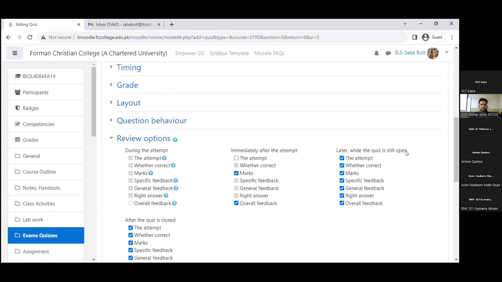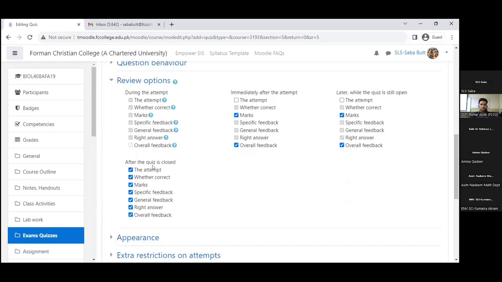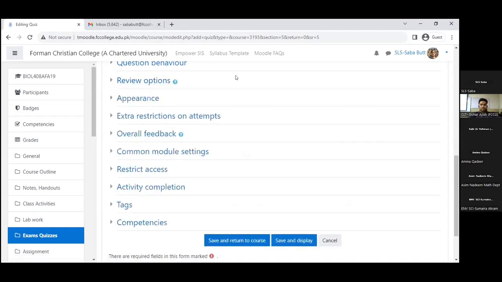Then later, when the quiz is still open, I'll again do this, that they can see only the marks and not the feedback. I mean, they do not know which answer is correct and which is not. Like that, they see total marks. And then after the quiz is closed, they can see everything, whether it is correct or not, marks, any kind of feedback, the right answer, and everything. So this is a good option. If someone finishes soon, they cannot tell others the right answer. So these are the main important things. Now there are more things you can try, but these are the main important ones.